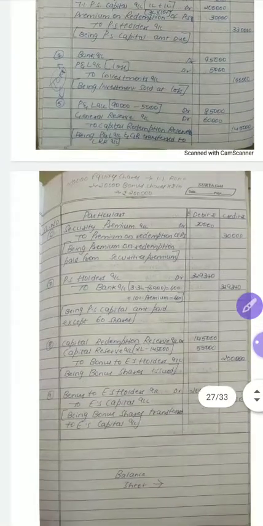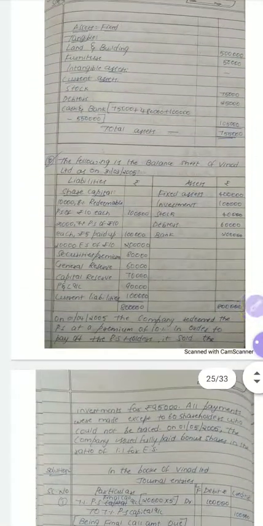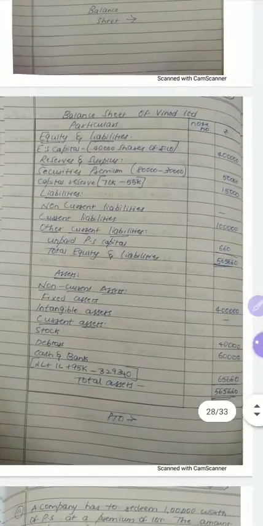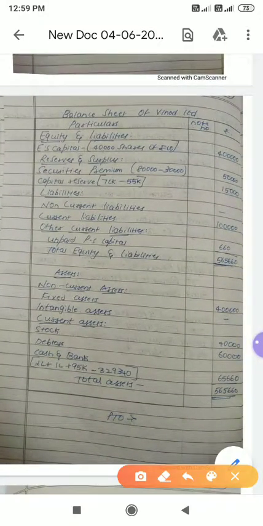And current liabilities will be shown. Current liability value is how much? 1 lakh. The same amount will be shown. Look here. Capital reserve 15,000, because we had 70,000, but out of that 55,000 we have transferred to issue bonus shares. So 15,000, no general reserve, no P&L account because both are utilized. Under liabilities, non-current liabilities are not there. Directly go to current liabilities, 1 lakh.